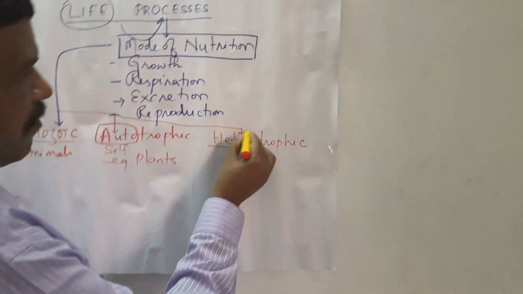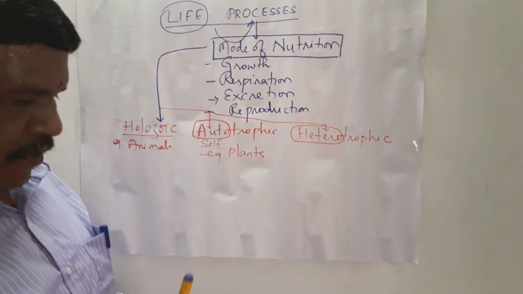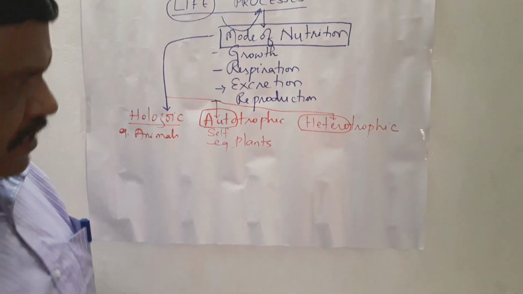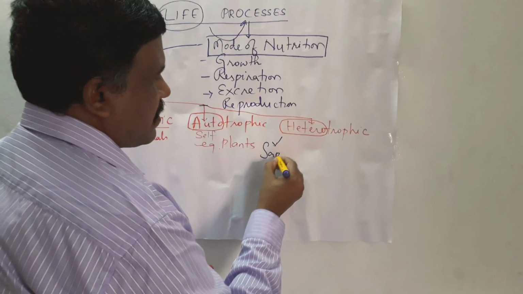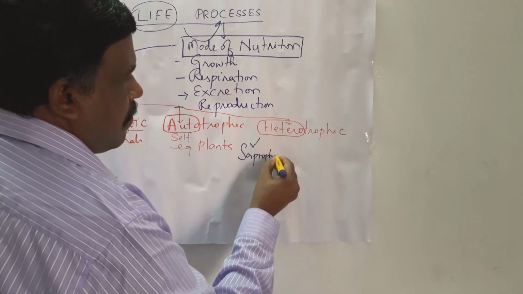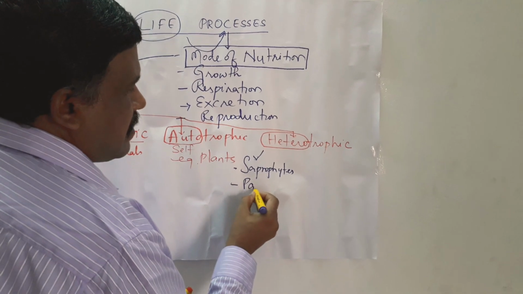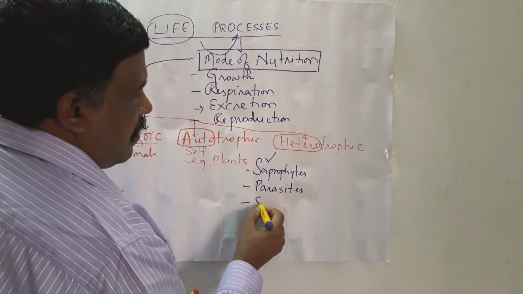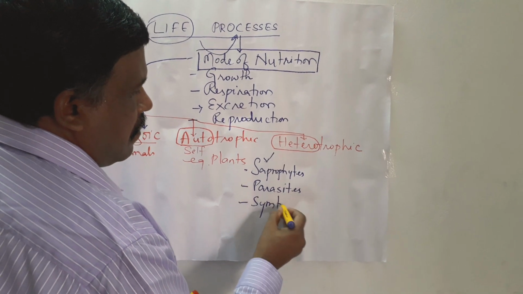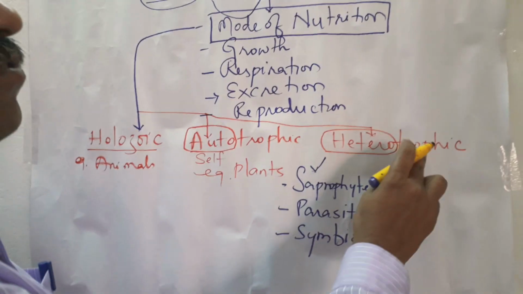Heterotrophic mode of nutrition. Hetero means other modes of nutrition. What are the other modes of nutrition? For example, they can be saprophytes. They can be parasites. They can be symbionts. So these are the different modes of nutrition under heterotrophs.